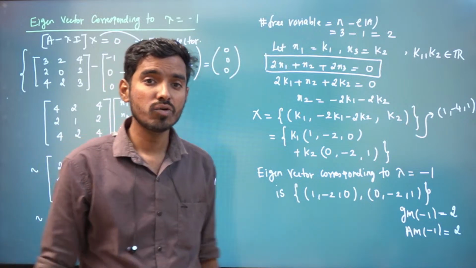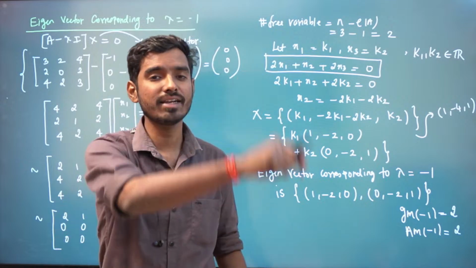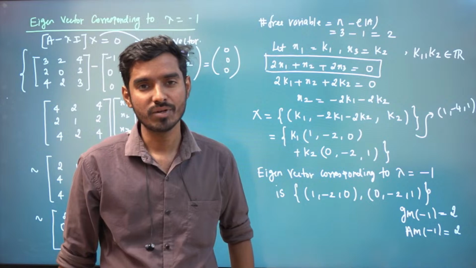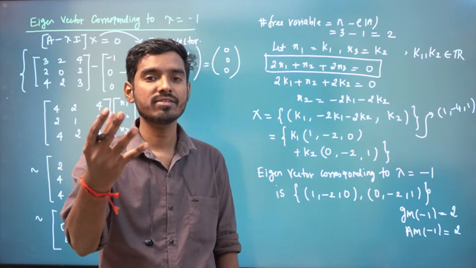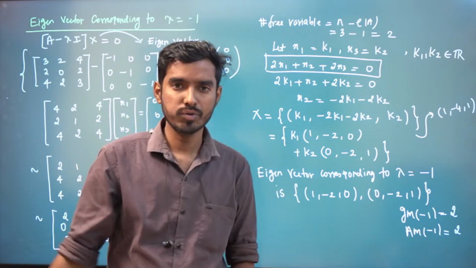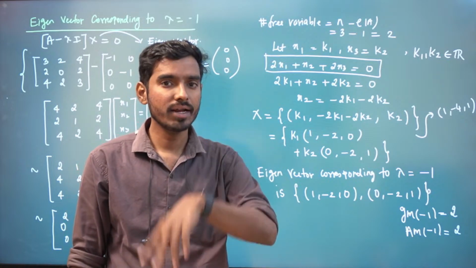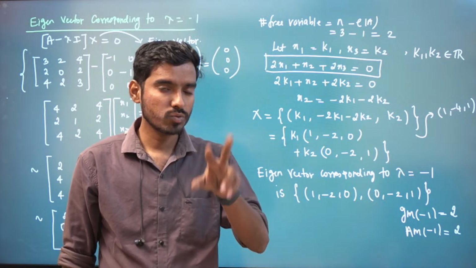If am is equal to gm for each eigenvalue, we say that the matrix is diagonalizable. Actually, I think this topic has been deleted from your syllabus for the past 1 or 2 years. Whenever you need to show a matrix is diagonalizable, follow the same procedure. You say there are two distinct eigenvalues. Minus 1 is one eigenvalue.